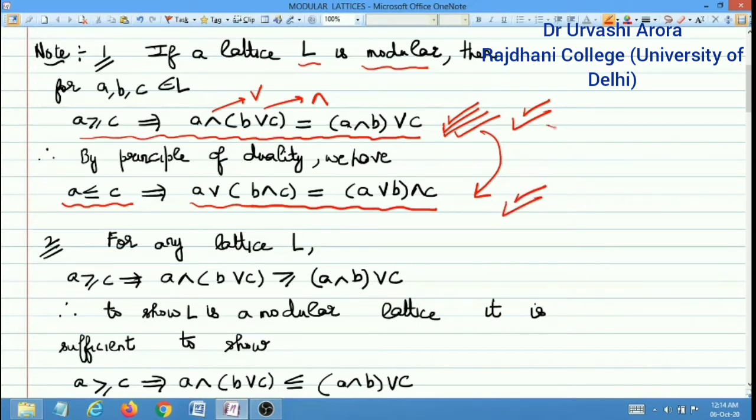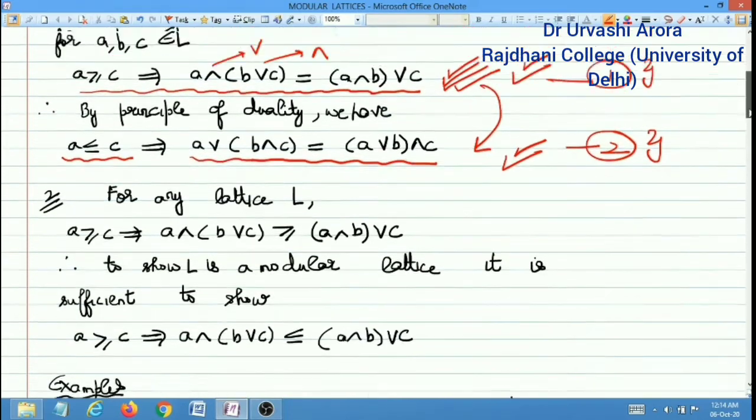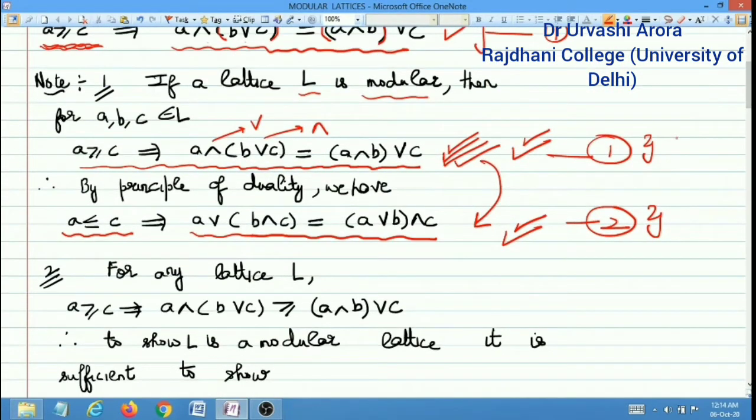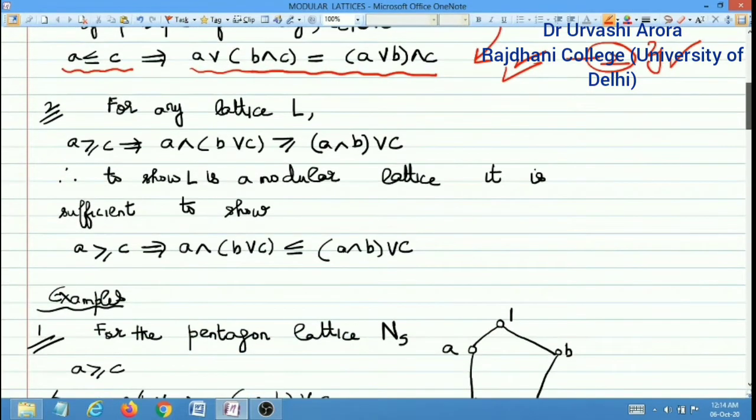So if we had marked this as 1 and this one as 2, then for a lattice to be a modular lattice, either 1 should be satisfied or 2 should be satisfied, because if 1 is satisfied, the other one will automatically be satisfied by principle of duality. So both conditions 1 or 2 can be taken as the definition of a modular lattice, which means that I can say that a lattice is modular if it satisfies 1, or I can say that a lattice L is modular if it satisfies 2. So we have two alternate definitions of a lattice being modular.